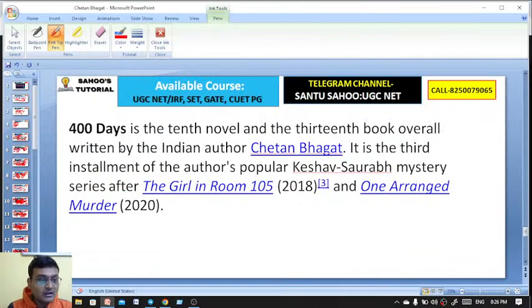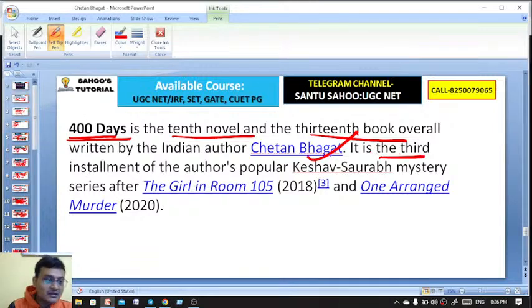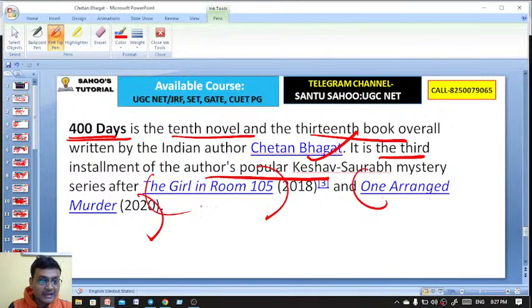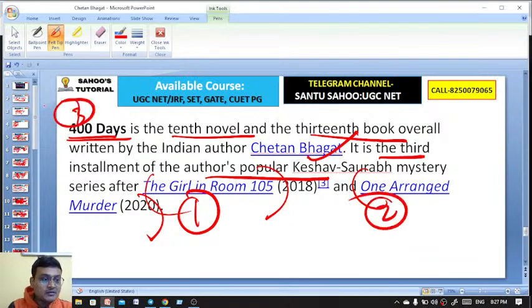Even the other sequel of that novel, 400 Days, is the 10th novel and the 13th book overall by Chetan Bhagat. It is the third installment of the author's popular case-of-sorts mystery after The Girl in Room 105 and One Arranged Murder. So what came first? The Girl in Room 105. Second novel, One Arranged Murder. Third novel here is 400 Days. Okay?